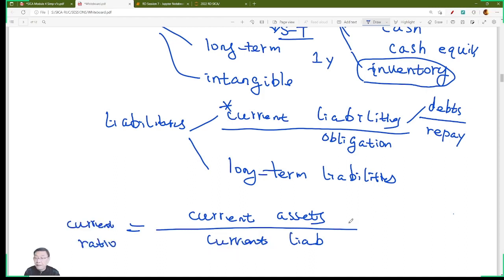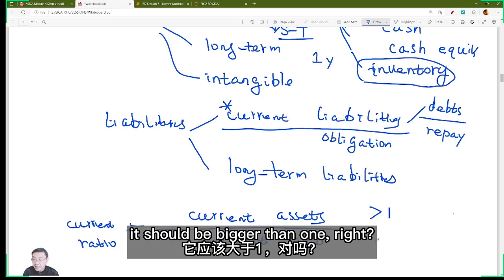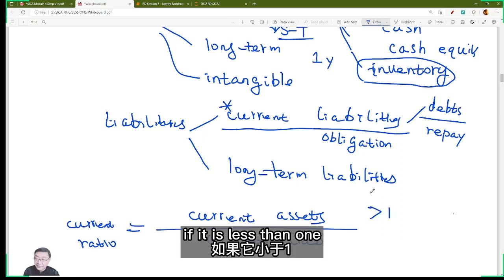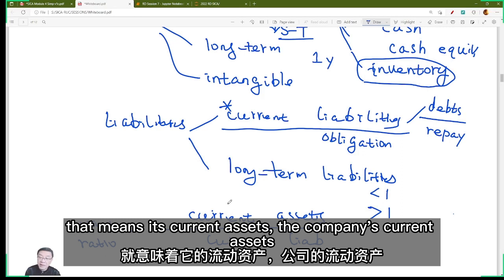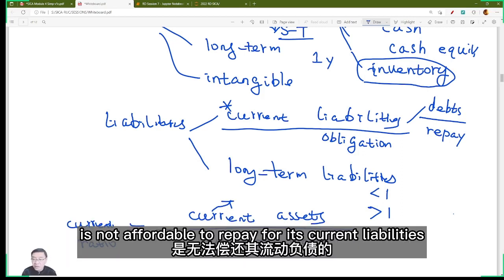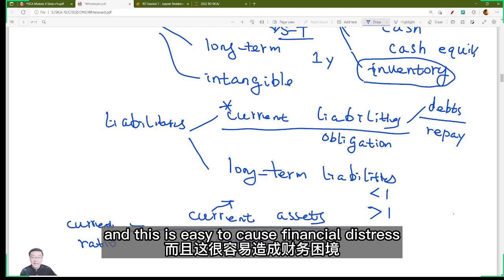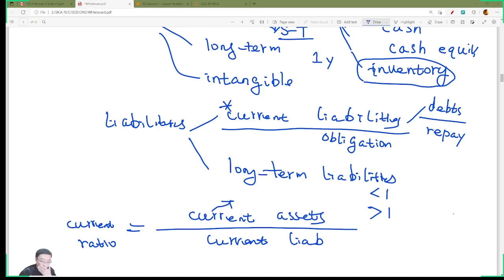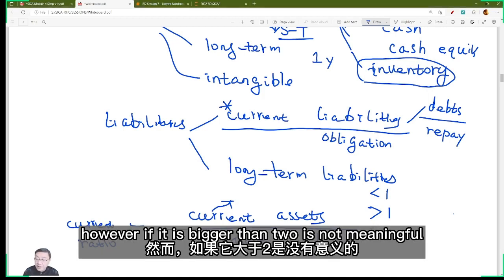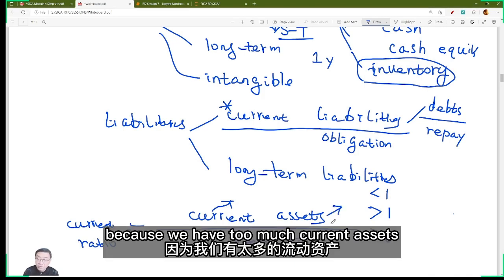In this way, it should be bigger than 1, right? If it is less than 1, that means a company's current assets are not enough to repay its current liabilities. This is dangerous, and this easily causes financial distress. However, if it is bigger than 2, it's not meaningful because we have too many current assets.